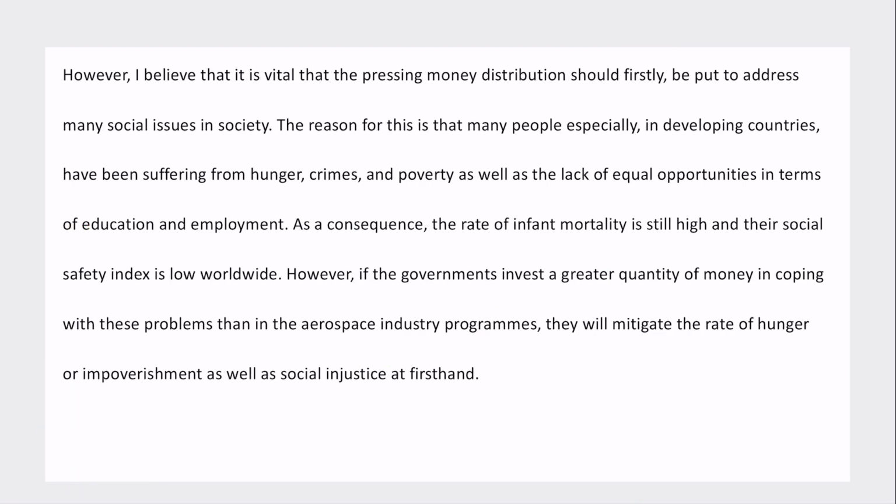However, I believe that it is vital that the pressing money distribution should be firstly. Now, this it doesn't make sense to me. I don't know what they mean by pressing money. Like press is like to press down on something. So I don't know what they mean by pressing money distribution.